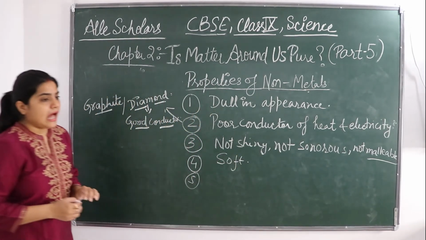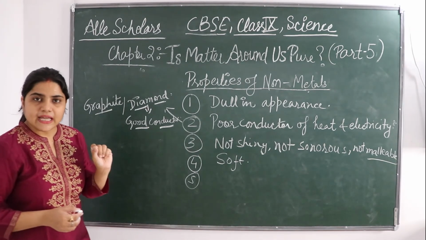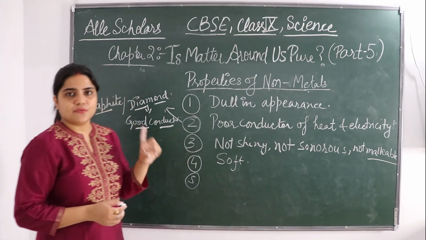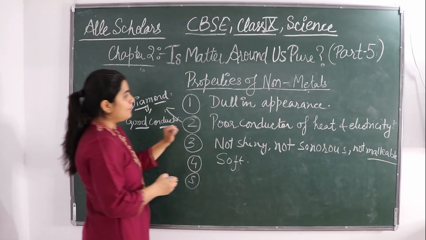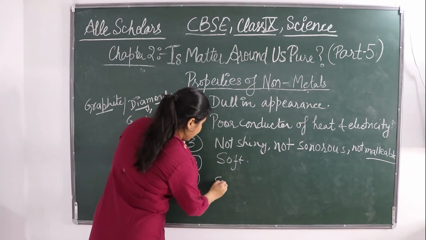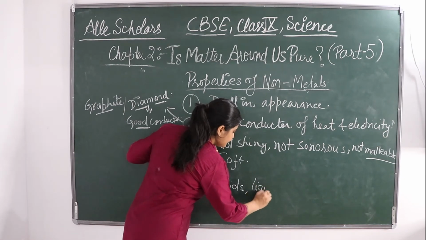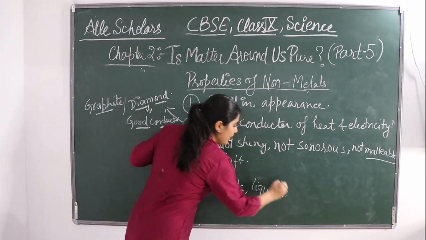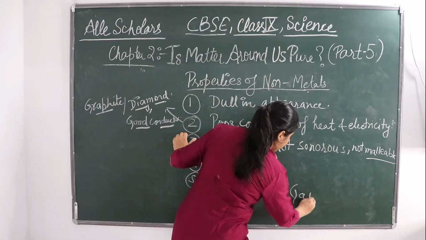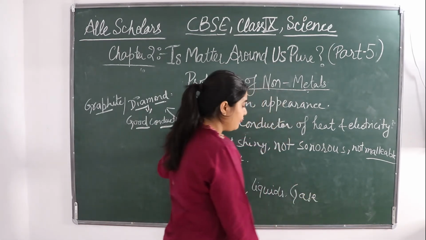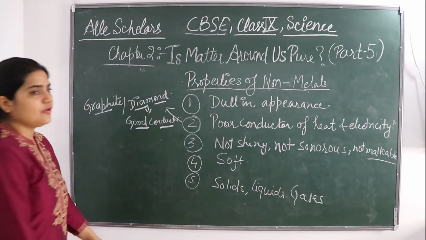Okay, and you have studied that metals are generally solids. The exception was mercury, which is liquid at room temperature. But non-metals can be solids, liquids, or even gases at room temperature. So this was a property of non-metals.